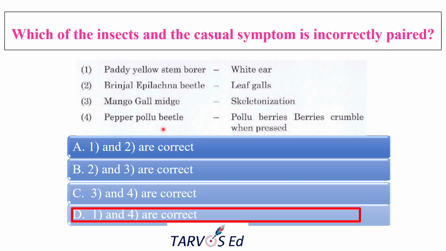And pepper pollu beetle, here the berries crumble when pressed. It is Longitarsus nigripennis, the pollu beetle of black pepper. The grubs feed inside the berries so that the berries turn black and shriveled, and can be easily crumbled when pressed. Pollu means hollow in Malayalam, because pepper is most common over there. So the correct answer is 1 and 4 are correct and others are wrong.